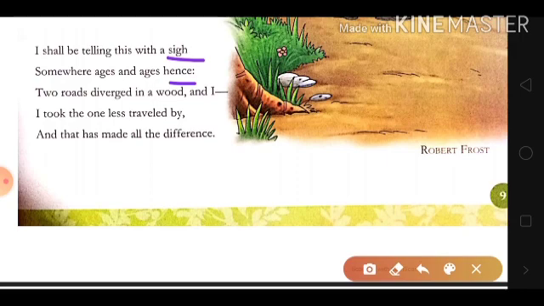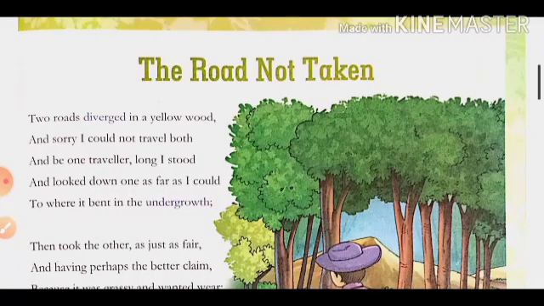Whatever you will be in the future will be because of the choice which you made in the past, the decision which you took. This is a very strong message for all the students, that you should be very wise and careful while making choices out of the options that you have in your life, because your future depends on the choice that you make. Write down the question answers and try to understand